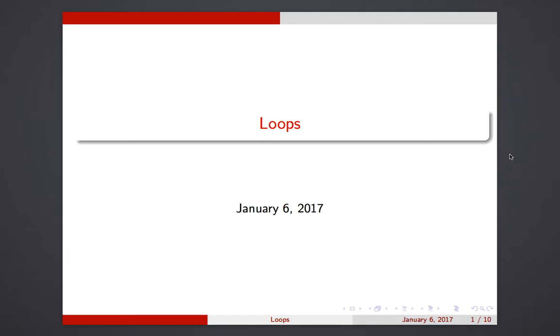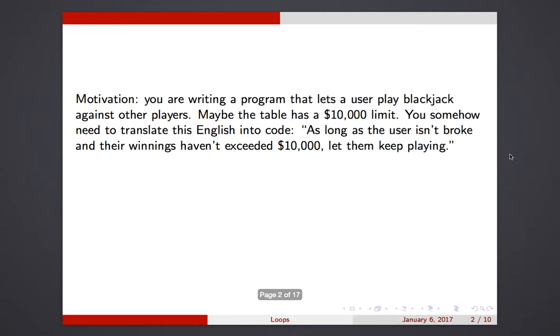Loops are a foundational concept in computer science. They are probably the biggest topic of this course. They are incredibly useful, they are incredibly powerful, and they really are at the heart of computer science. In this video, I cannot show you how powerful they are because this is just an introductory video, but by the end of the semester you will be convinced of how powerful they are, especially when you use them in conjunction with other things that we use, such as if statements or later on in the course vectors. Okay, so this is an introduction to them.